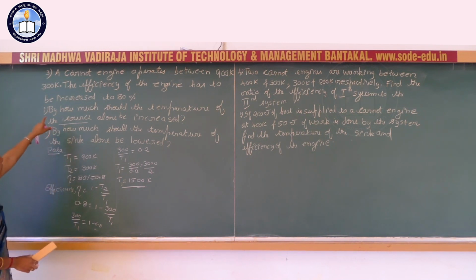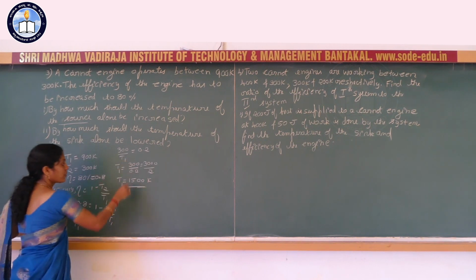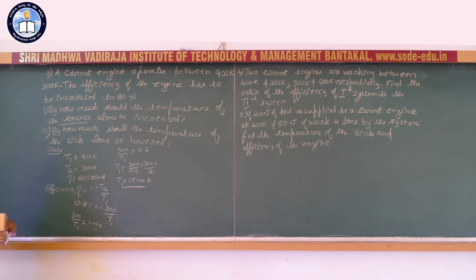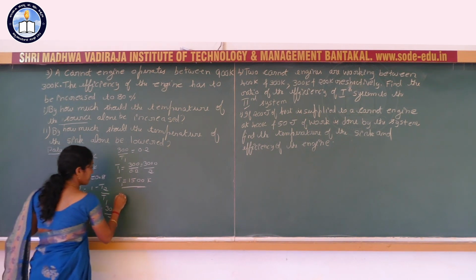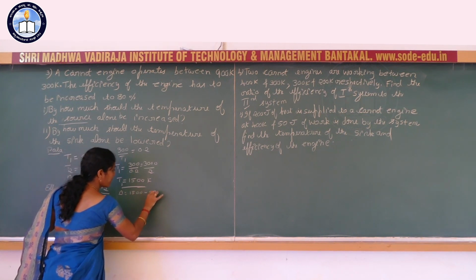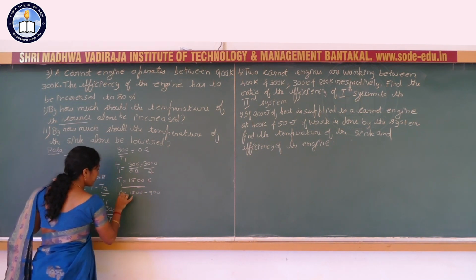See here, the temperature of the source is 900 Kelvin. So here 1500 minus 900, how much here? Temperature difference 1500 minus 900.